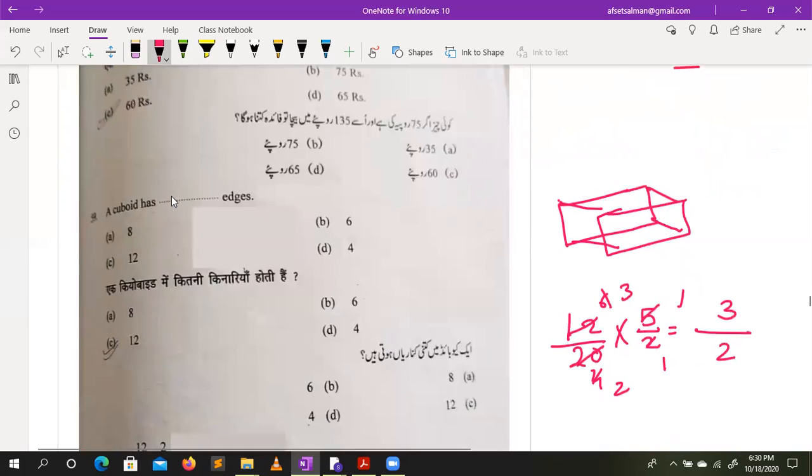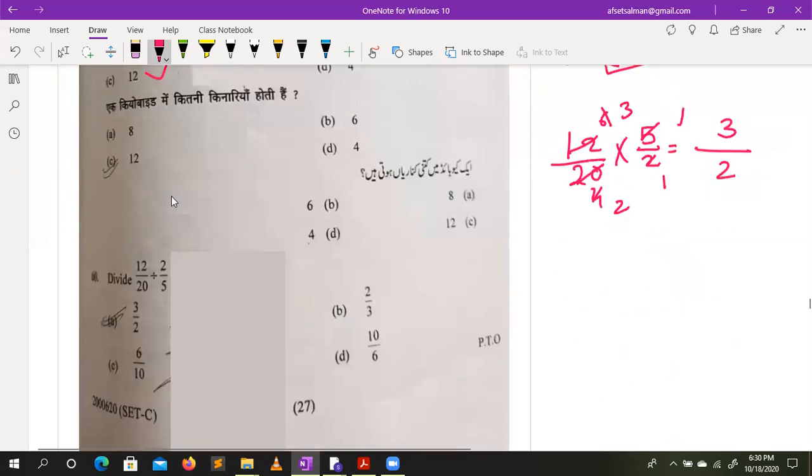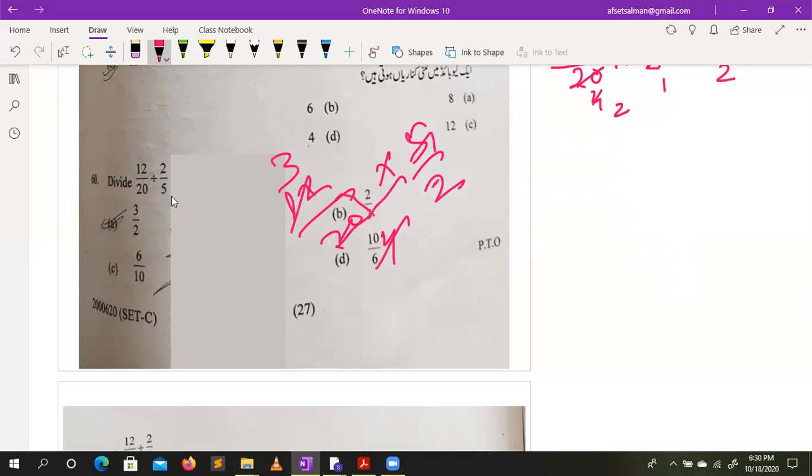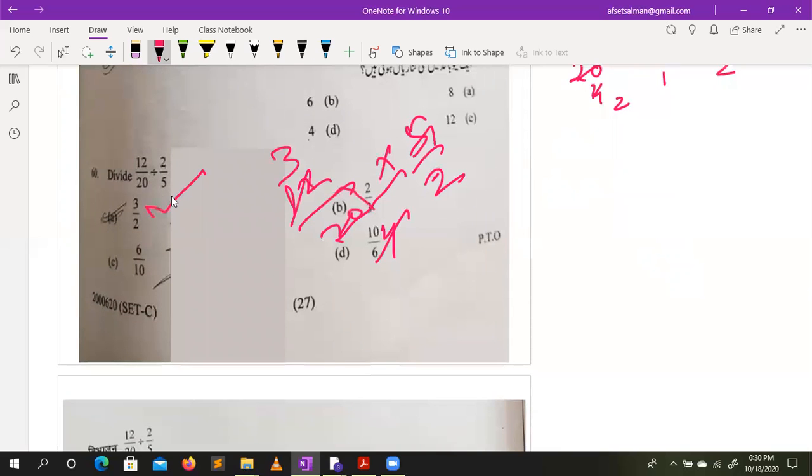A cuboid has how many edges? If you draw the figure of a cuboid, the cuboid structure will give you 12 edges. Here 12 by 20, divide, reverse it as a reciprocal. 5 4s are 20, 4 3s are 12, 3 by 2. So answer is A.